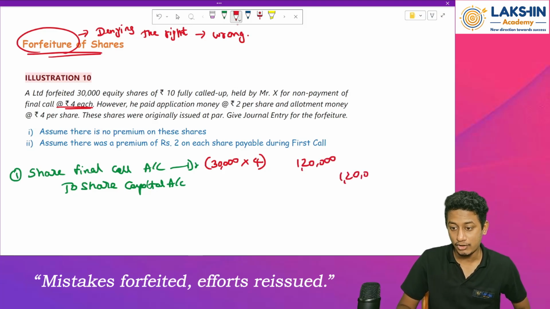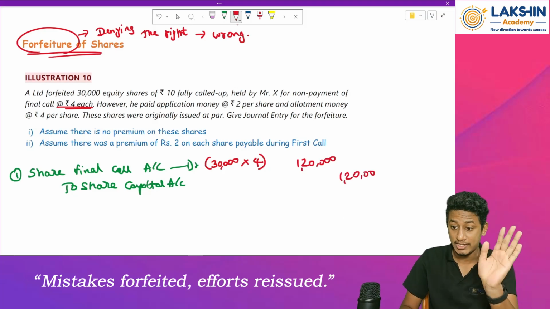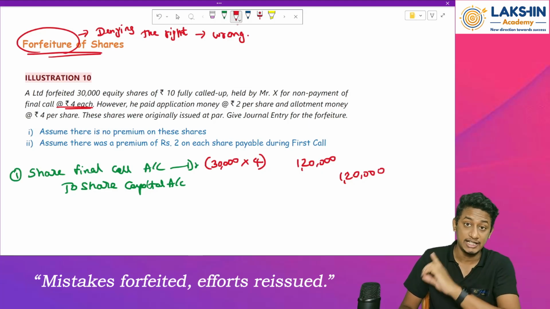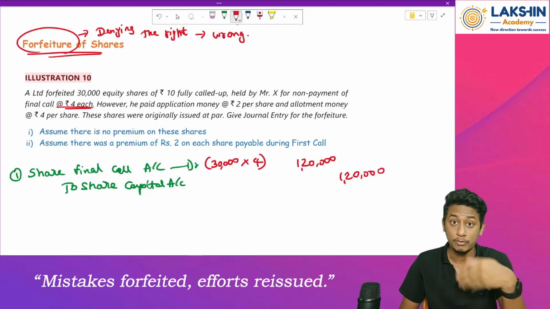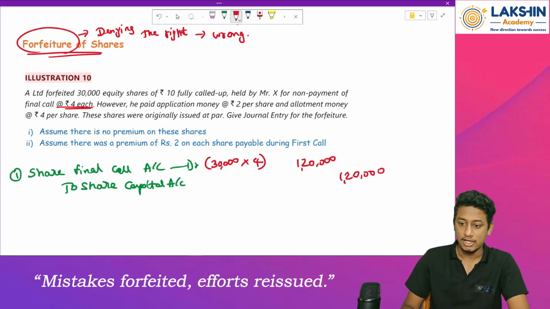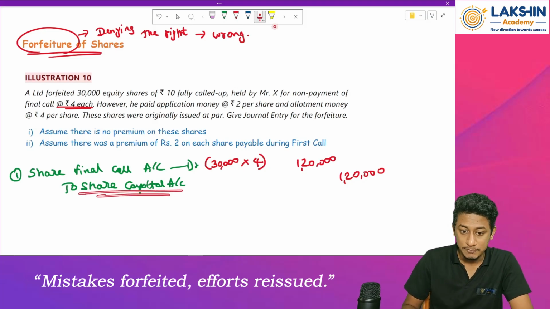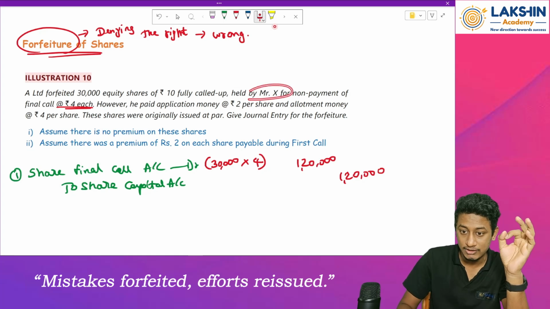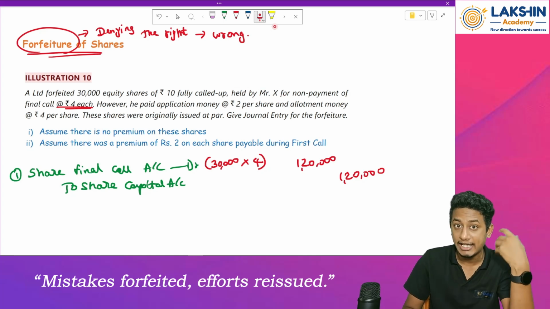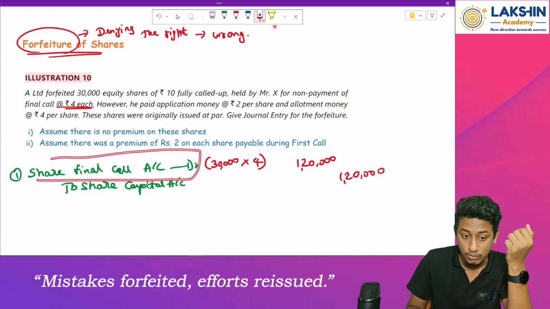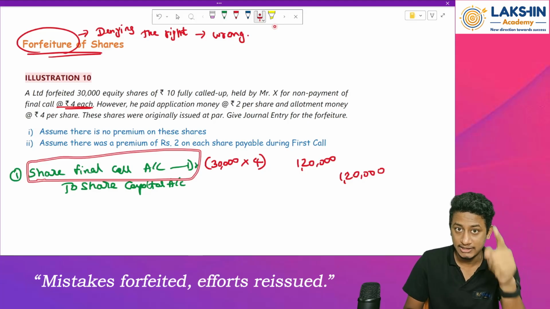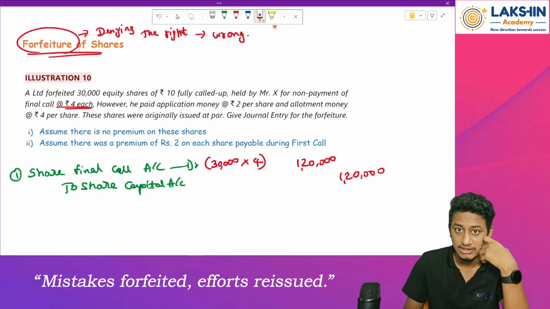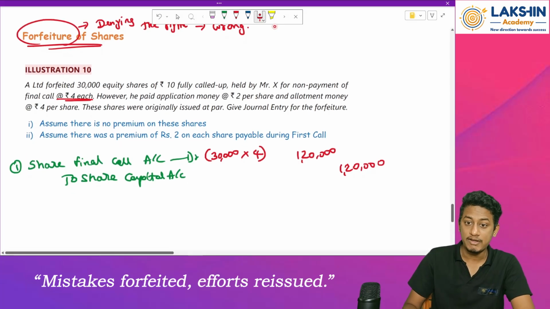These are the entries we have already dealt with. This is not the forfeiture entry. I am passing this entry just to explain how to pass the forfeiture entry. This entry was passed, but did we receive cash from Mr. X? No. So the bank entry won't be passed and this account won't be reversed. Now how to reverse this is the question. So now we pass the forfeiture entry.